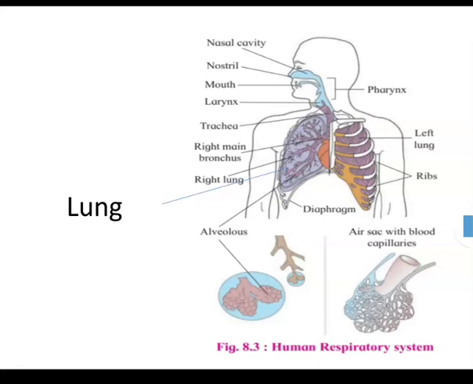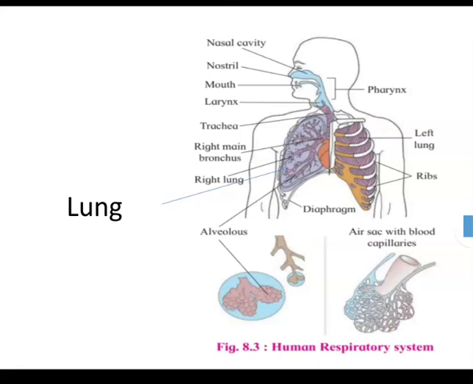Each lung is enclosed and protected by a double pleural membrane, outer parietal and inner visceral membrane. Between the two pleura, a pleural cavity is filled with lubricating fluid called pleural fluid. It is secreted by the membrane.